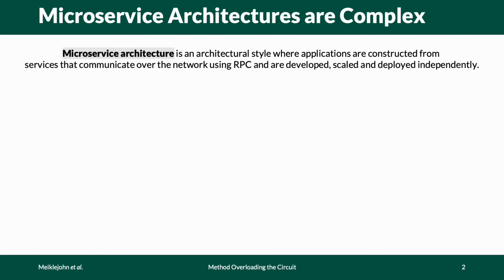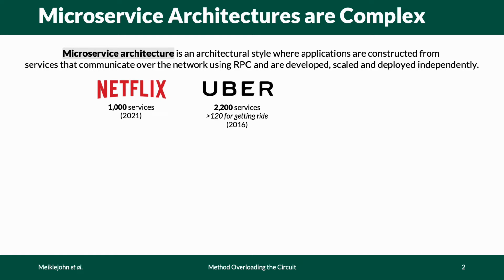Microservice architecture is an architectural style where applications are constructed from services that communicate using remote procedure call and are developed, scaled, and deployed independently. Some examples of microservice applications are Netflix, composed of 1,000 services in 2021, Uber, composed of 2,200 services in 2016, where 120 of those were involved in getting a single ride, and DoorDash, which is currently composed of 500 services, where over 100 services are involved in the core flow of connecting merchants, consumers, and dashers.